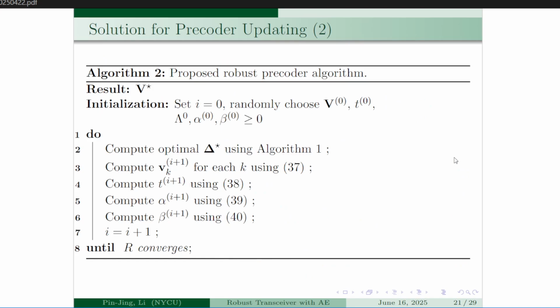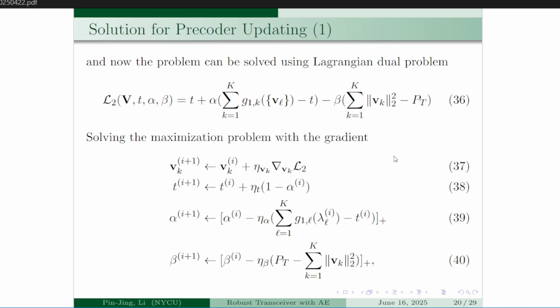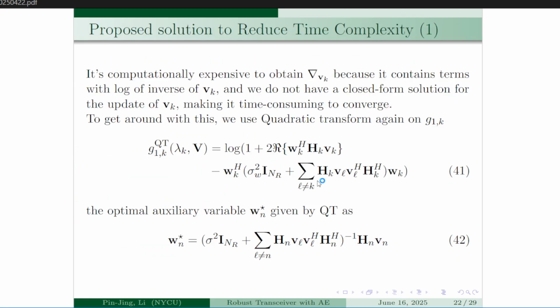But in this version, algorithm 2, the problem is that solving this gradient of L2 with respect to Vk was computationally expensive. So to tackle this, we perform another quadratic transform on the rate expression again. So now it was easier for us to obtain the overall gradient.